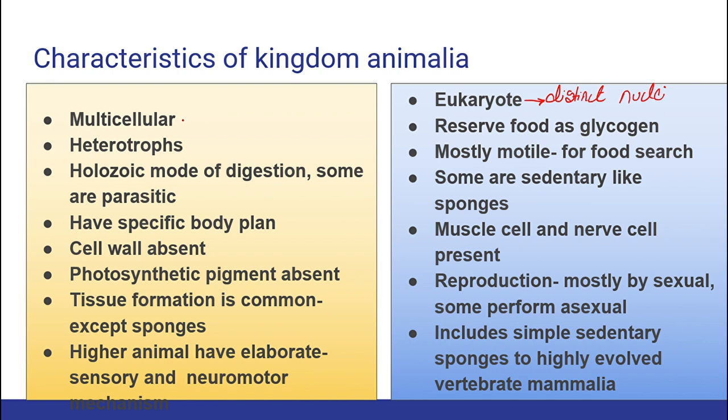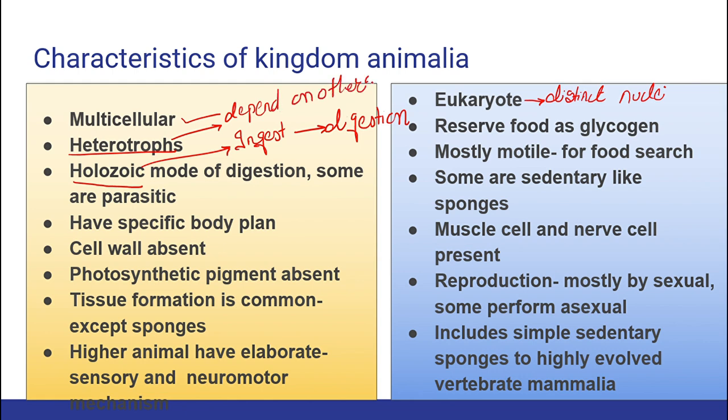Are they unicellular or multicellular? They are multicellular. What is the mode of nutrition in them? They have holozoic mode of nutrition. What is the meaning of holozoic mode of nutrition? It is nothing but they are going to ingest food and digestion occurs inside their body. Right? Are they heterotrophs or autotrophs? They are heterotrophs. What is the meaning of heterotroph? They depend on others for food. Right? We have already studied this.